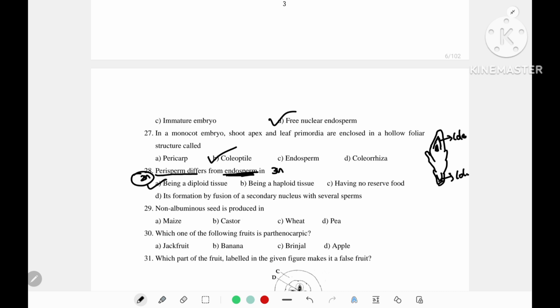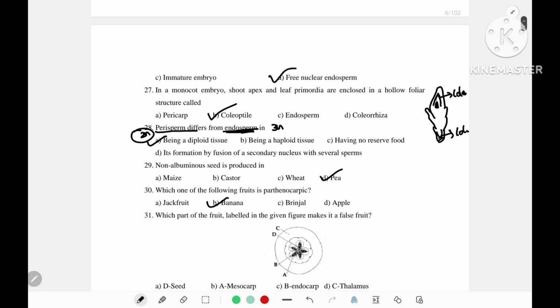Non-albuminous seeds are produced in example P, the remaining are albuminous. Parthenocarpic fruits are those which develop without fertilization. In banana, you might have observed there are no seeds formed, but there are undeveloped ovules present. So there is no process of fertilization in banana. That's why banana is an example of parthenocarpy.